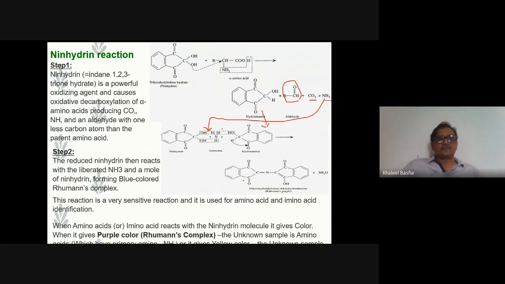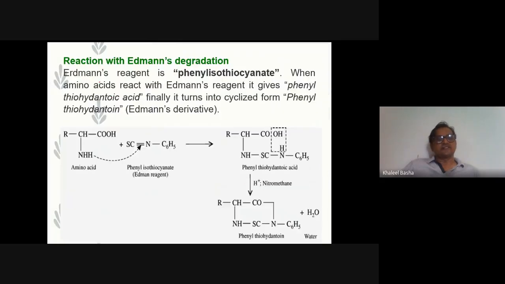And reaction with Edman's degradation. What is Edman's reagent? It is nothing but phenyl isothiocyanate. This is one of the most important reactions, because it is also used for the N-terminal region of amino acid sequences. We can determine the N-terminal amino acid by the phenyl isothiocyanate. It forms a complex like phenylthiohydantoin.